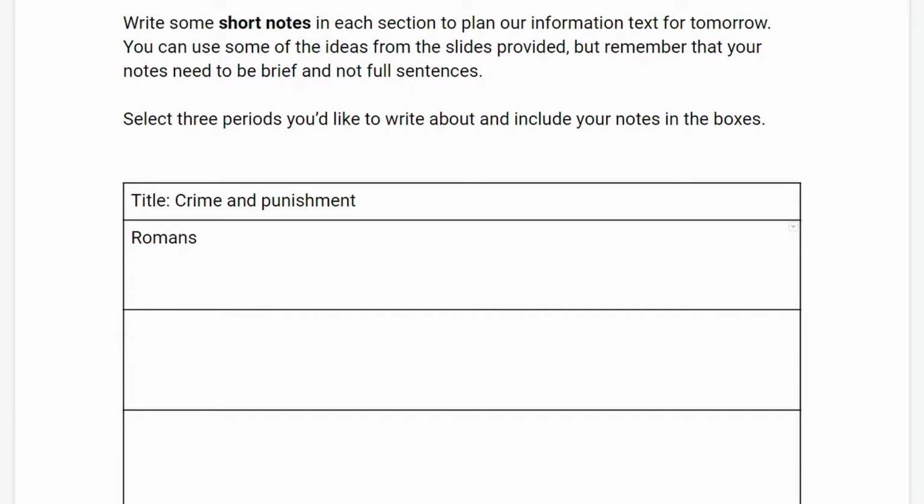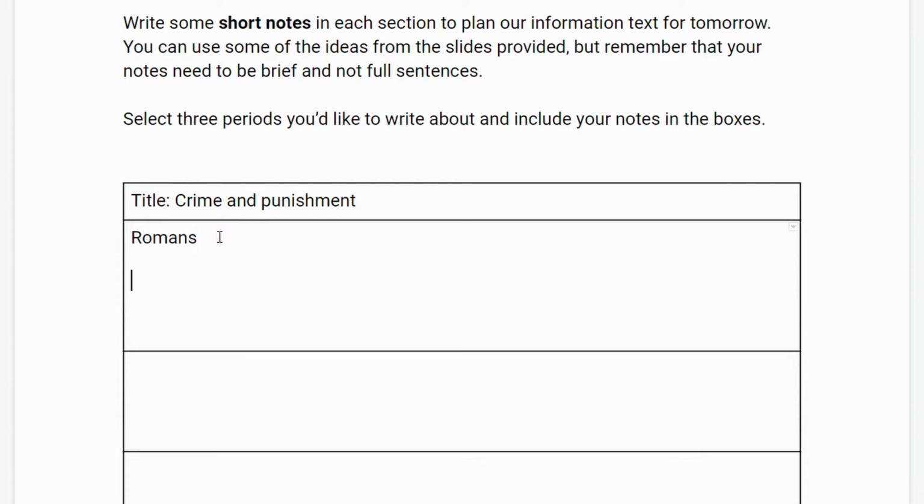I'd like you to make a plan for your information text write tomorrow, focusing on 3 different periods of crime and punishment through history. So I've chosen my first one as the Romans, and you can choose whichever 3 you'd like. I'm going to provide you with the slides for all of the lessons we've done so far, so you can choose which 3 periods you'd like to go with.